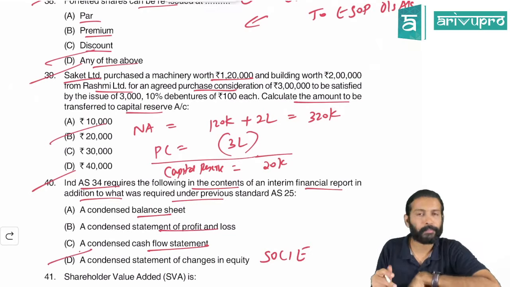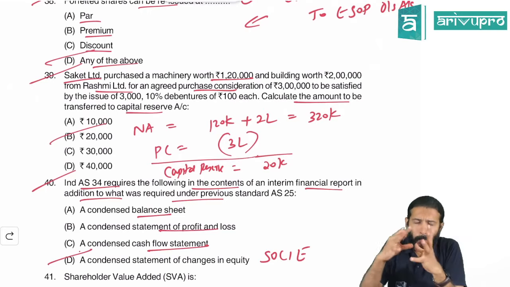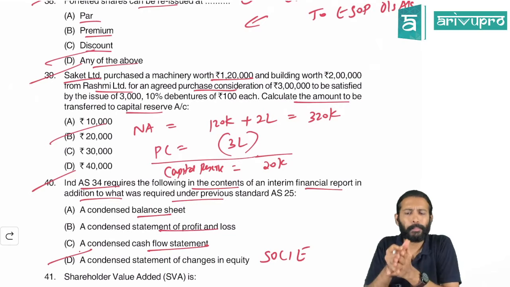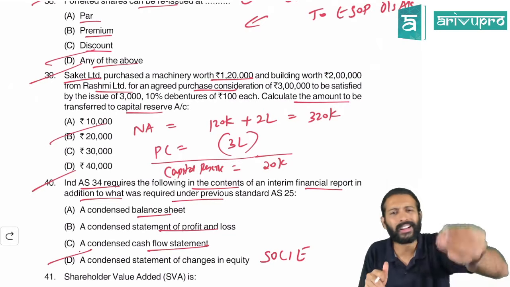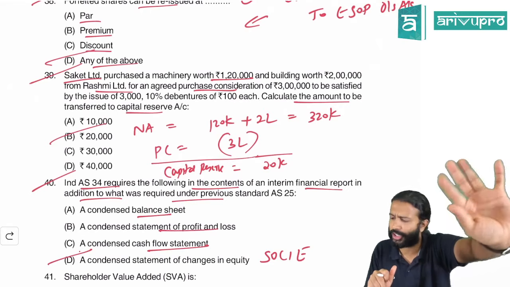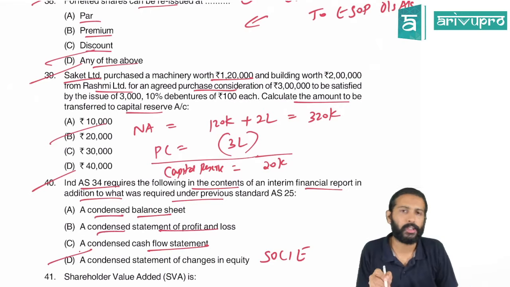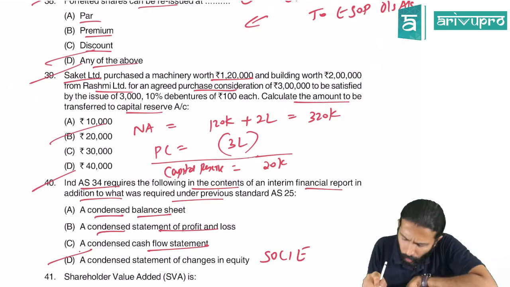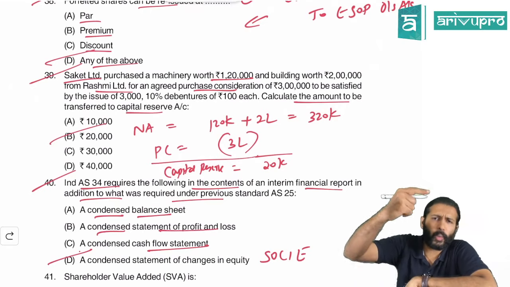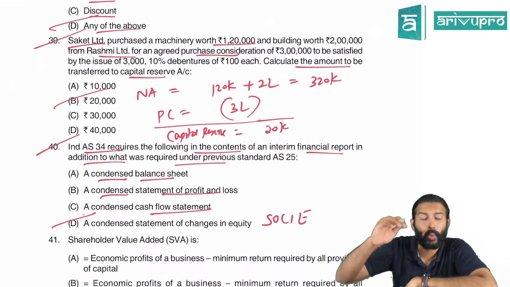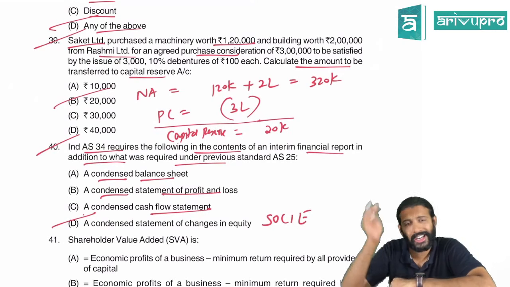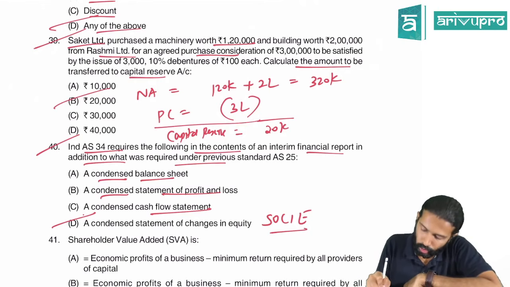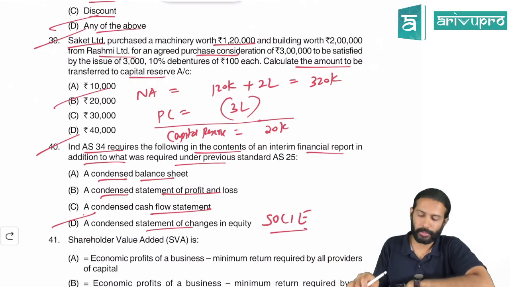So why is it condensed? Condensed means you are preparing an interim financial statement, meaning it is for a period lesser than 12 months. Since it is lesser than 12 months, we call it a condensed P&L, condensed balance sheet, etc. So AS 25 requires only these three. Ind AS requires one extra statement, the statement of changes in equity, because it is also part of the financial statements as per Ind AS. So Delhi is the right option.